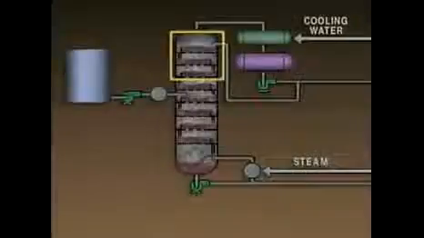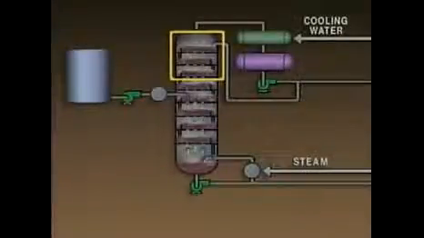the top of the tower. The temperature at the top of the tower should be at or slightly above the boiling temperature of the desired overhead product at the operating pressure of the tower. If the temperature at the top of the tower is higher than it should be, more of the heavier components will vaporize and become part of the overhead product, instead of flowing down the tower as a liquid.